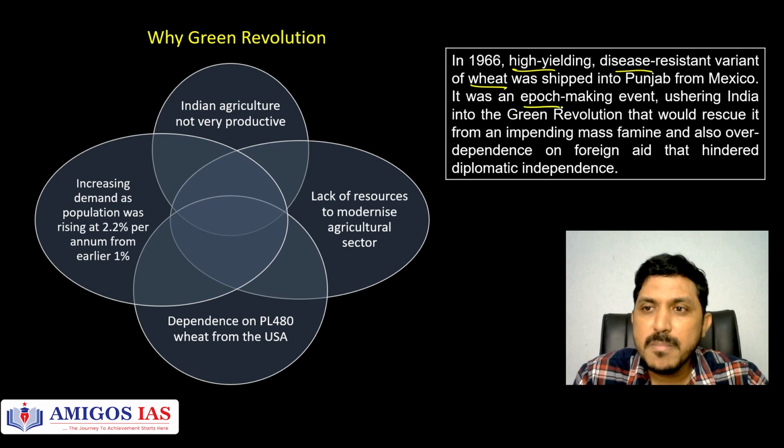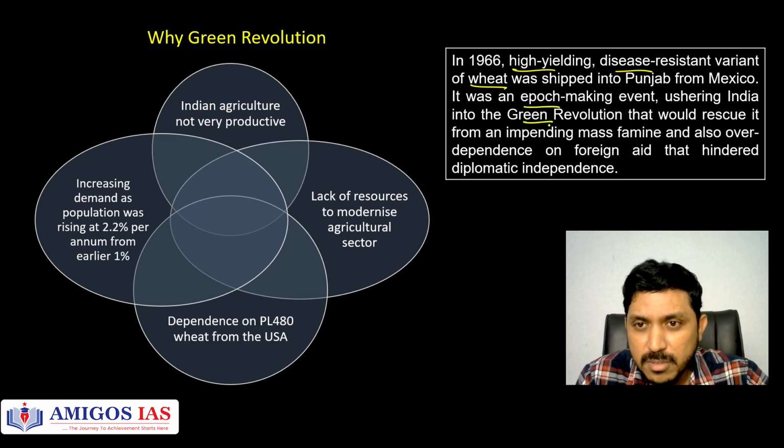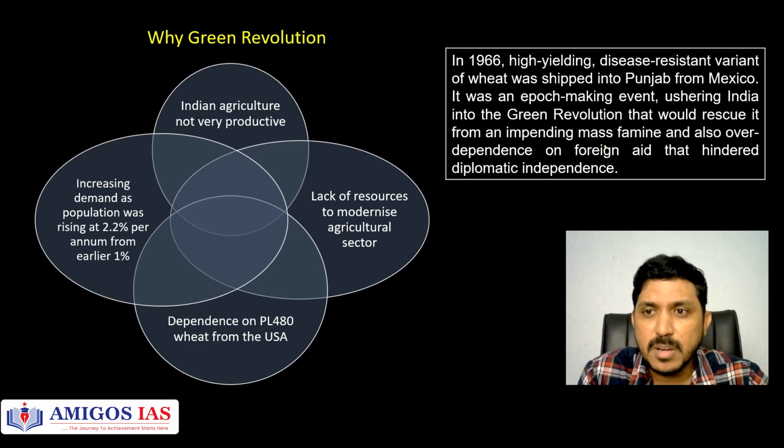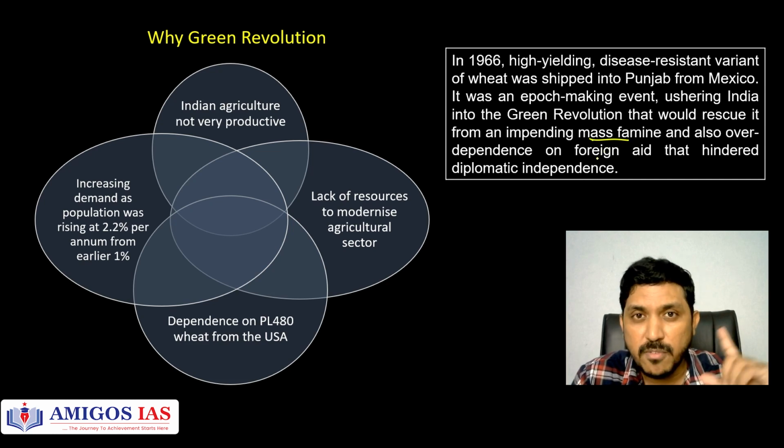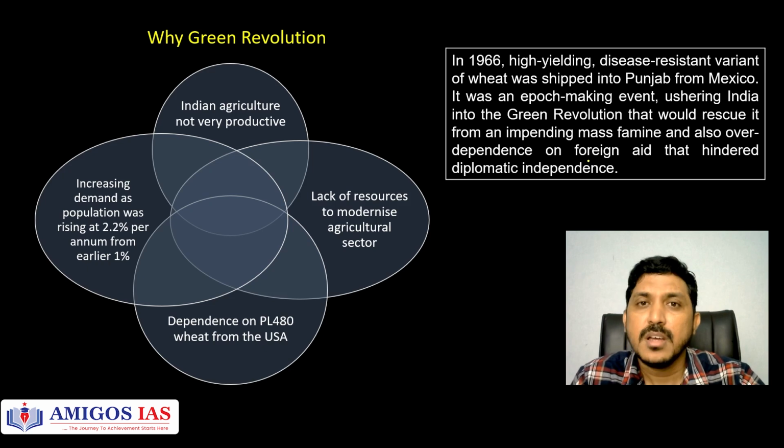Okay, it was an epoch making event ushering India into the green revolution, and it will help us from this mass famine, and also it will reduce our dependence on the foreign countries from where we are purchasing the food grains. That was the important step in India. Thousands of tons of this wheat high yielding variety seeds were taken from Mexico, and India started this green revolution